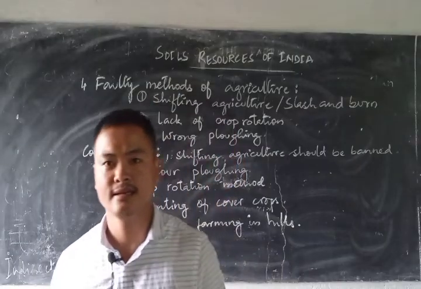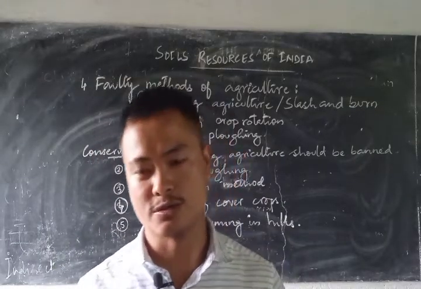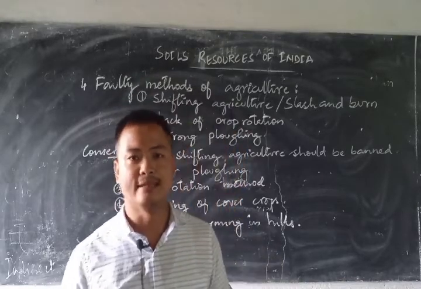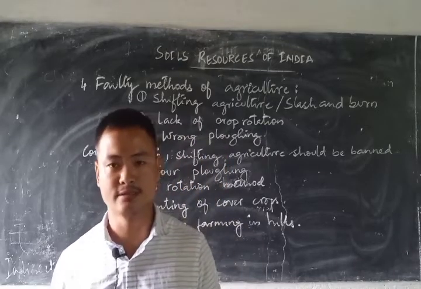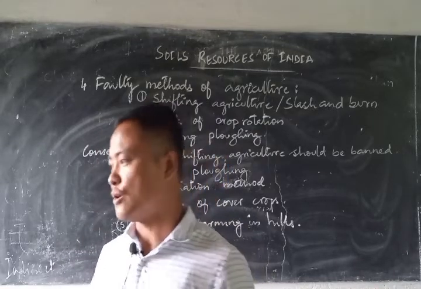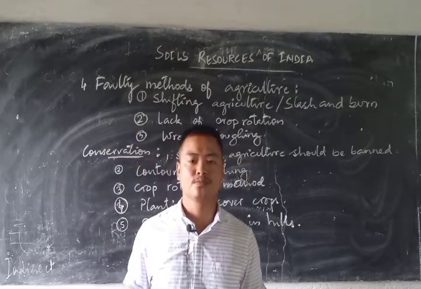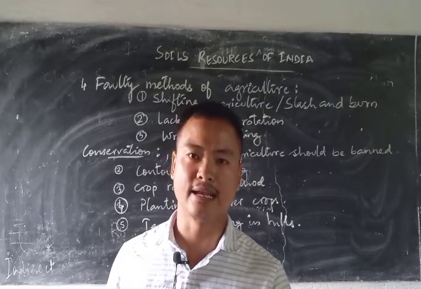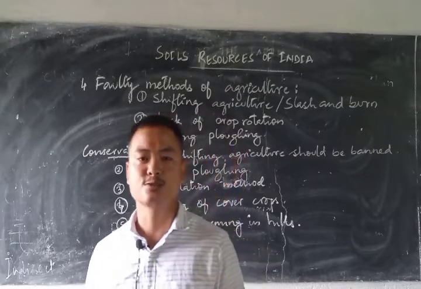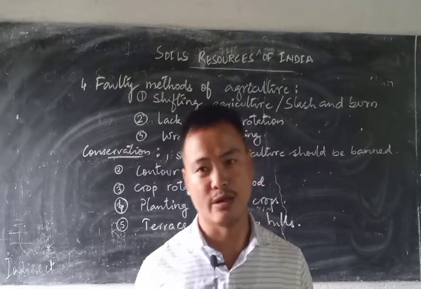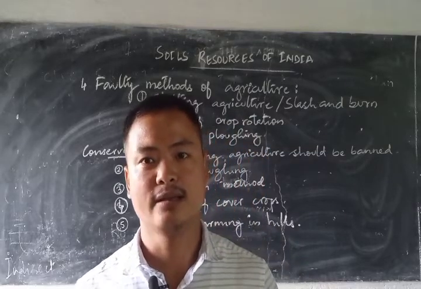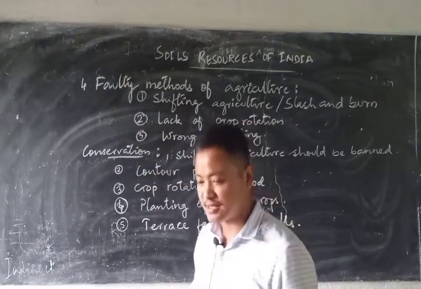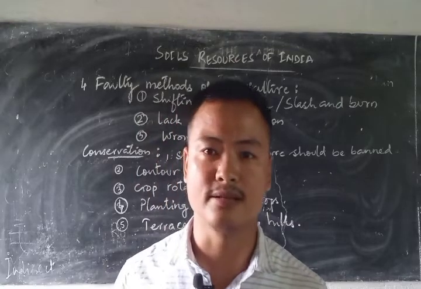And the last cause for soil erosion, in fact, we can say this is a part of human activity that we follow, and this is faulty methods of agriculture. Now see, what we get to know is that the world's population, the maximum of them, are involved in agricultural activities. So this is where a major concern comes along because of the erosion that takes place.